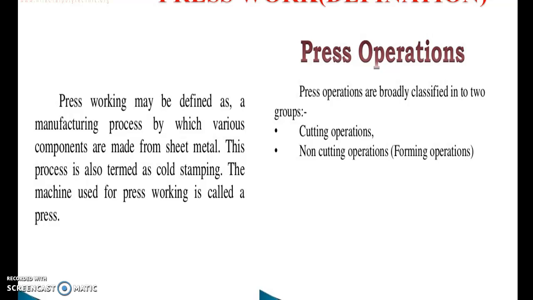According to construction, dies are classified into 5 types: simple die, compound die, progressive die, combination die and rubber die. As per your syllabus, only simple die, compound die and progressive die are included.